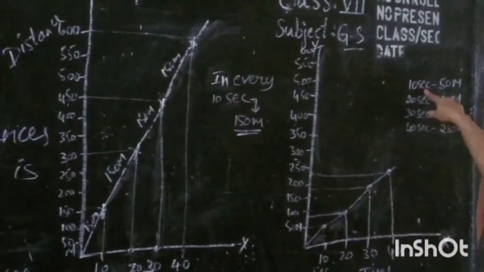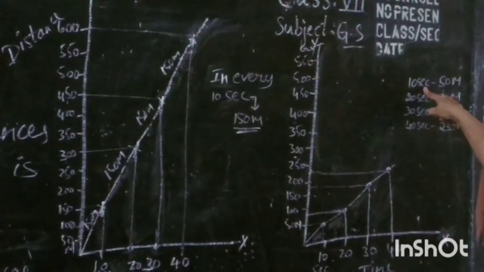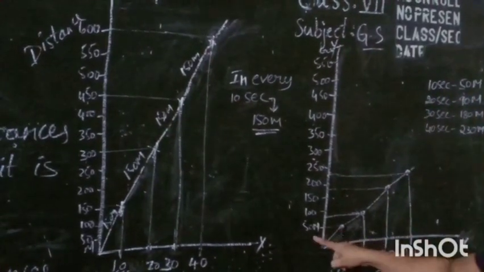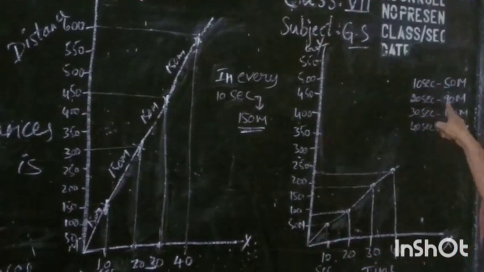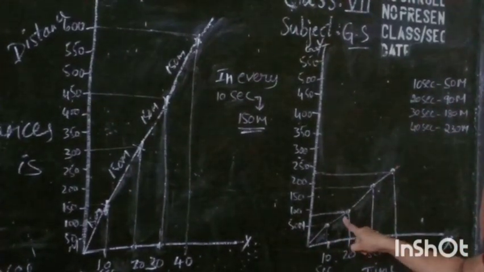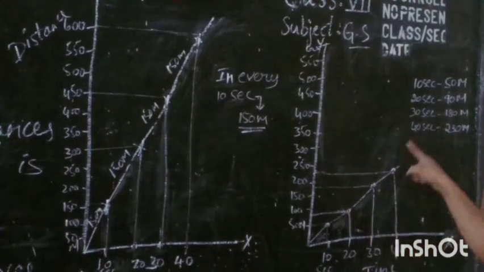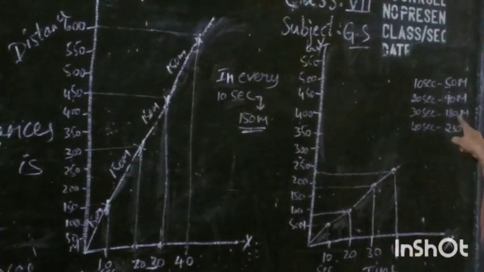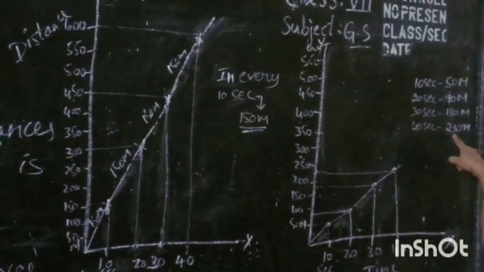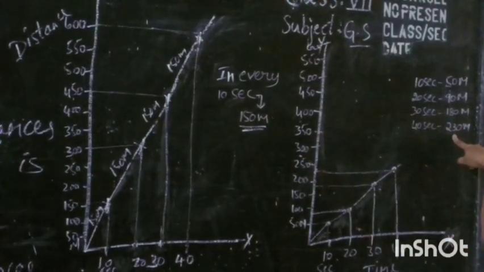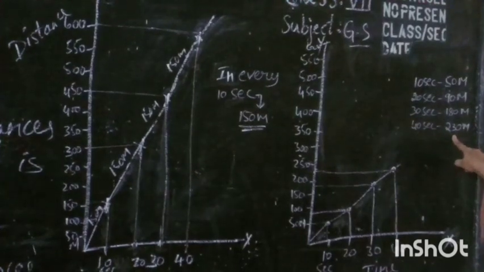In every 10 seconds, in the first 10 seconds it travels 50 meters, and in 20 seconds it travels 90 meters, and in 30 seconds it travels 180 meters, and in 40 seconds it travels 230 meters.